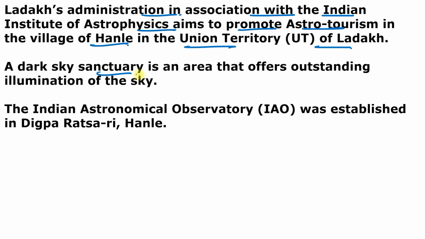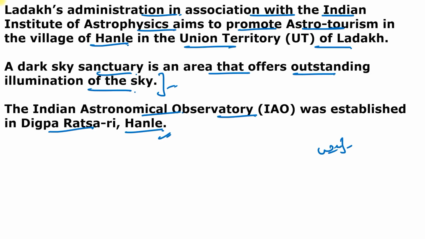And the Dark Sky Sanctuary is an area that offers outstanding visibility of the sky. And the village of Hanle, located in the Hanle River valley, has been declared as the Dark Sky Sanctuary. And the Indian Astronomical Observatory was established in Digpa Ratsa Ri in Hanle, and it will promote proper illumination where and when it is needed without wasting energy and polluting other areas, especially the night sky, which does not require illumination.